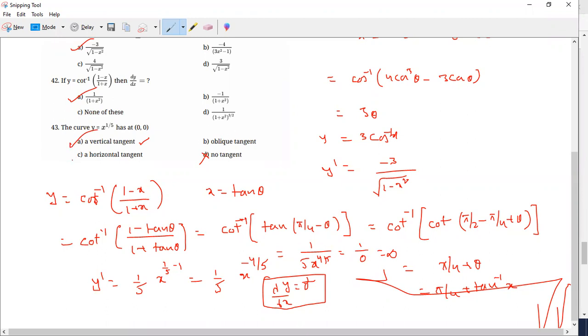Slope is 0 means horizontal. Slope is some value, negative or positive, means oblique. So in this case the slope is infinity, so it is a vertical tangent, parallel to the y axis.